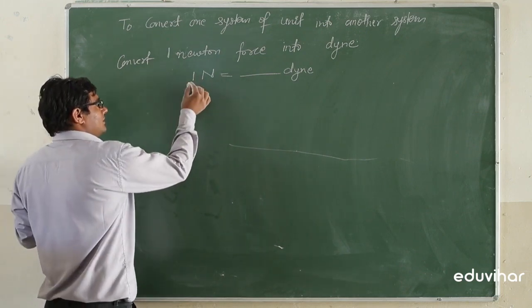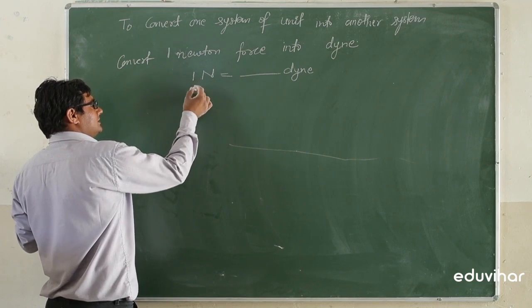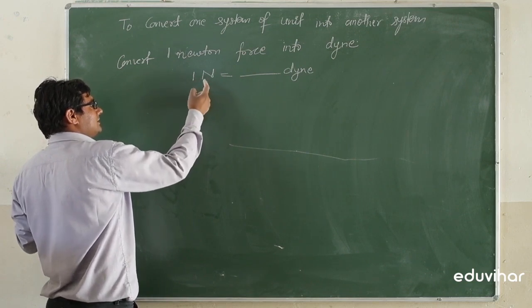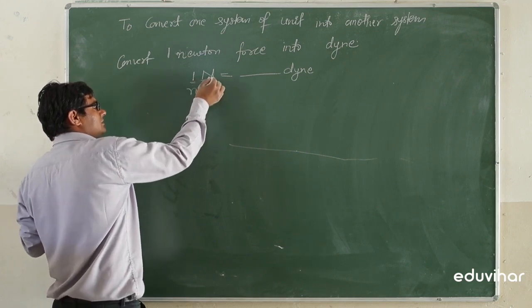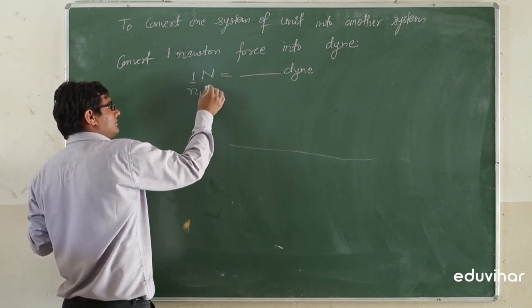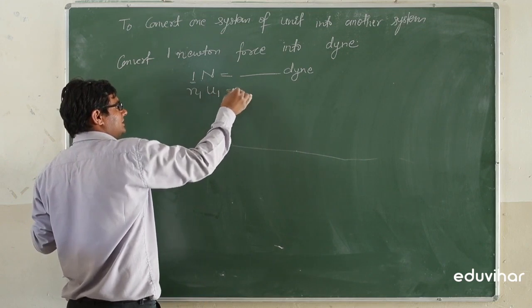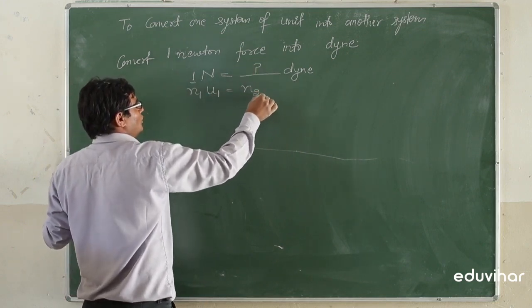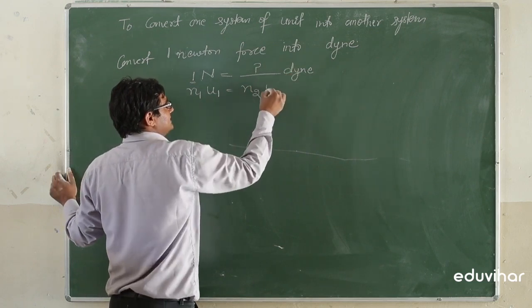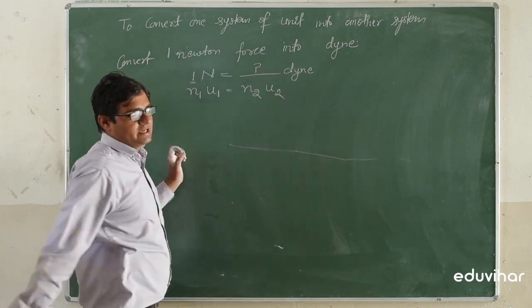So we will relate these terms. One, that will be N1. This is the Newton, so it can be written as U1 unit. That number we have to find, that is called N2, and this is the unit in CGS system, so this is represented as U2.